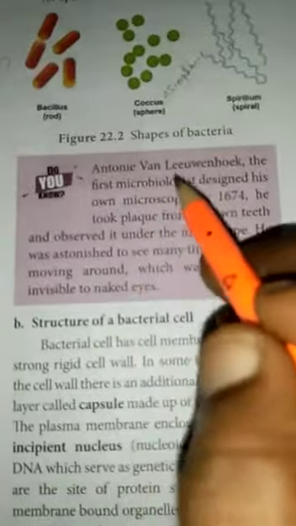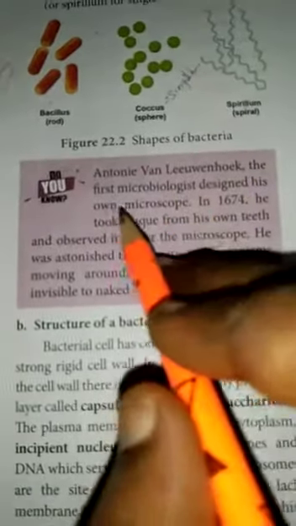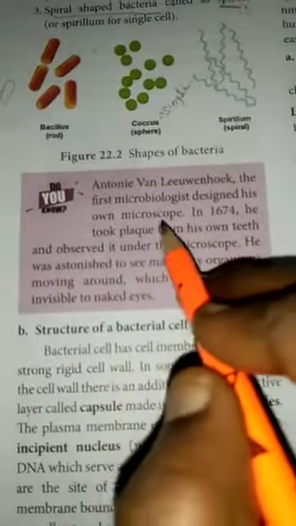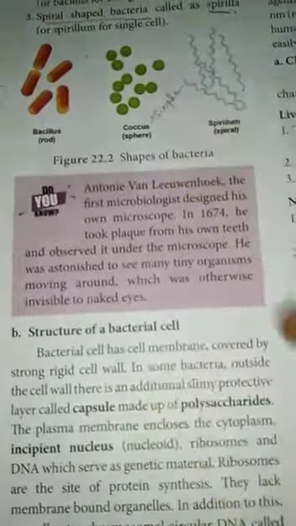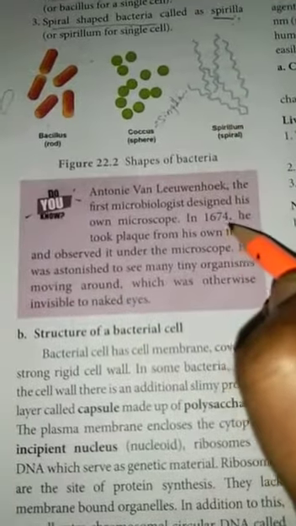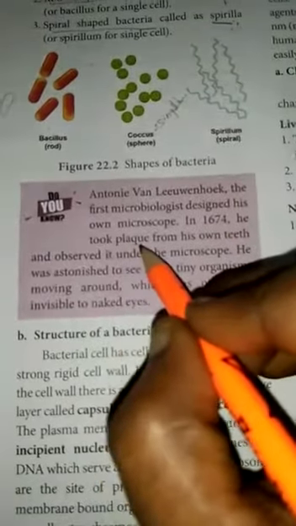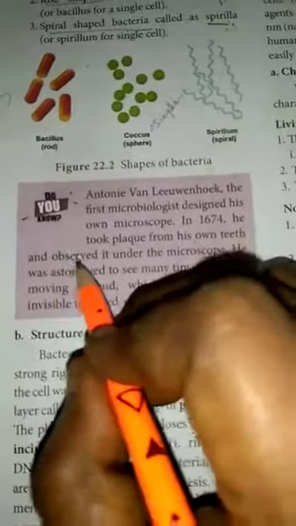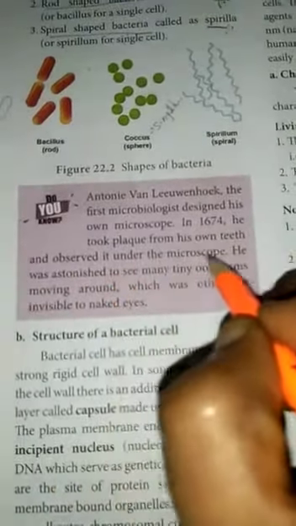Do you know Anton von Leeuwenhoek, the first microbiologist, designed his own microscope. In 1674 he took plaque from his own teeth and observed it under the microscope.